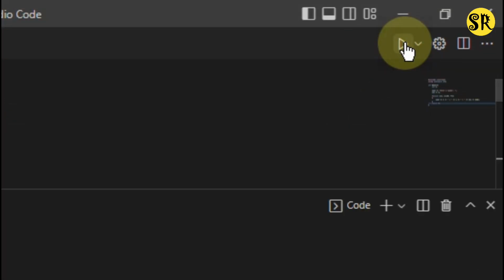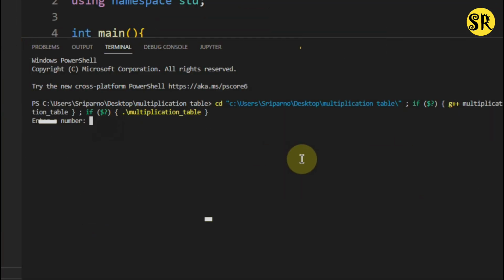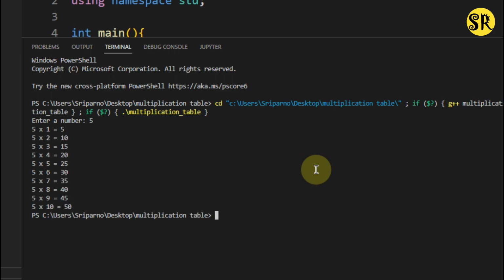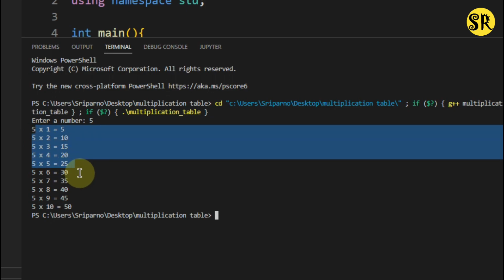So now let's run the code. So here it says to enter a number. For example, I will write 5 and press enter. As you can see, the multiplication table of 5 has been printed.